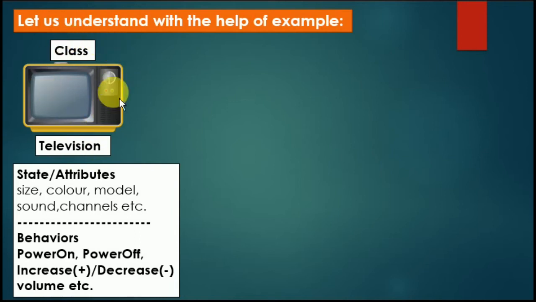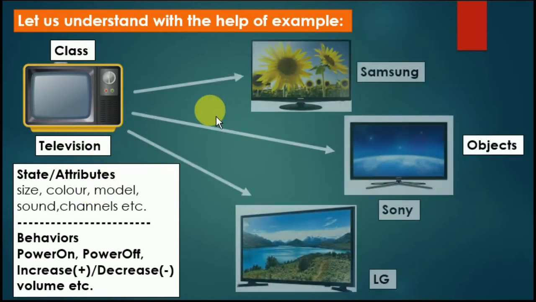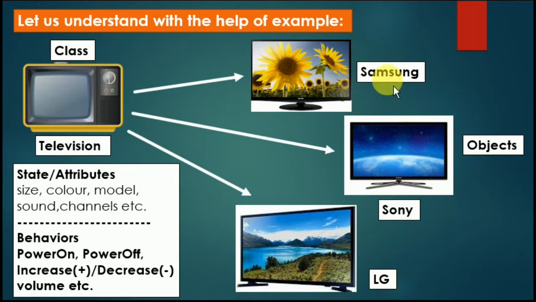But this is a class. It is only a blueprint. It is a template. If we want to access it, we have to create the objects, and objects are instances. So here are three objects. One is Samsung, second is Sony, third is LG. So these are the names, and these names, Samsung, Sony and LG, are the instances of the class television.